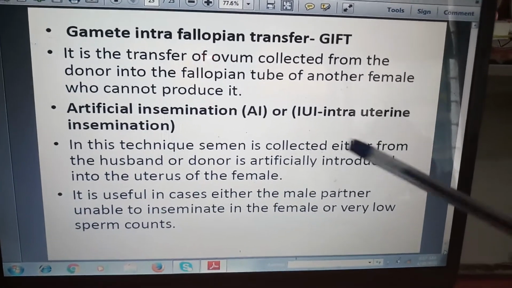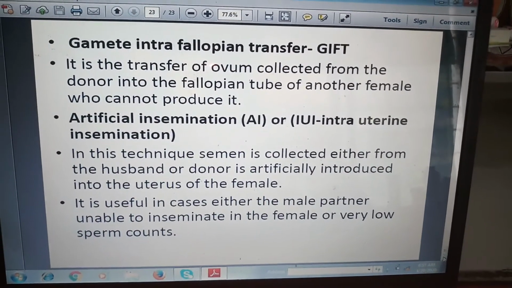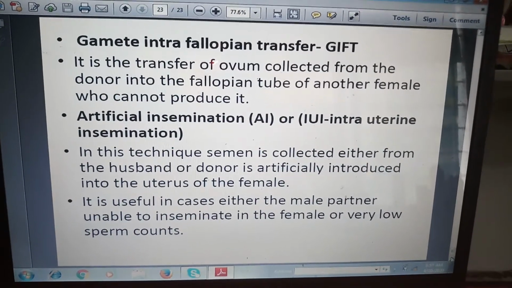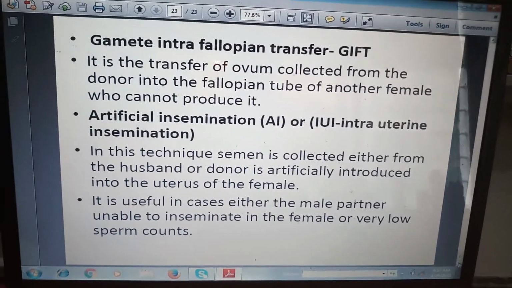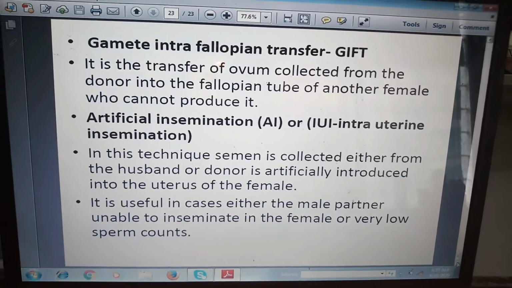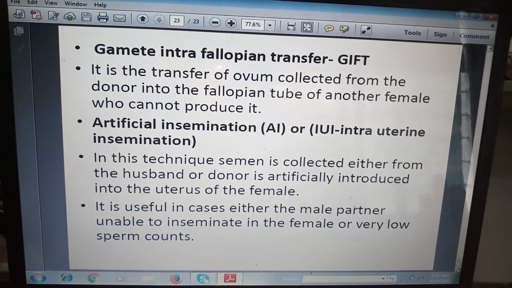In this technique, semen collected either from the husband or a donor is artificially introduced into the uterus of the female. It is useful when the male partner is unable to inseminate the female or has a very low sperm count.